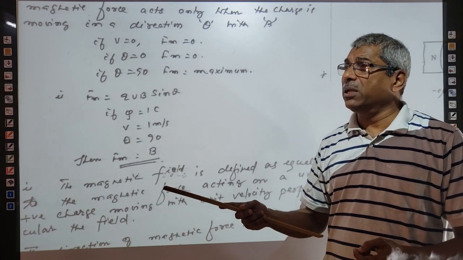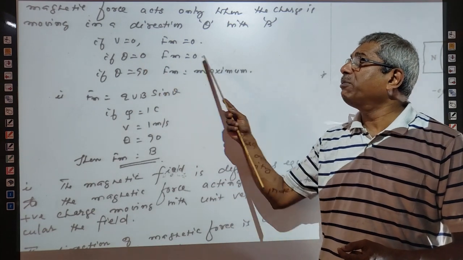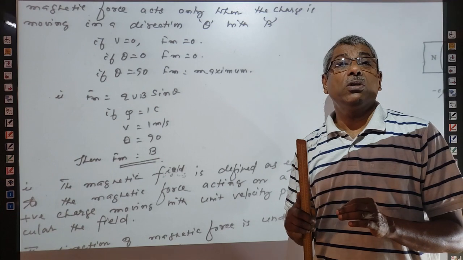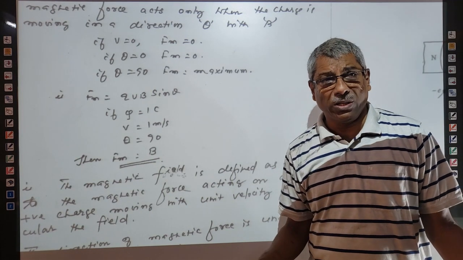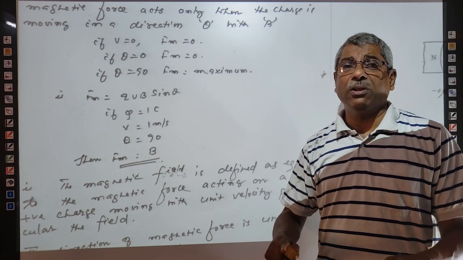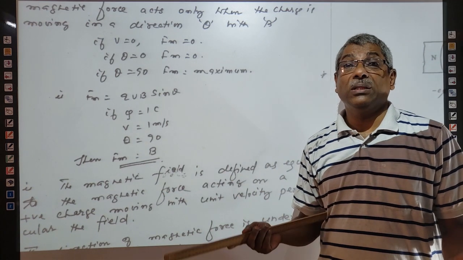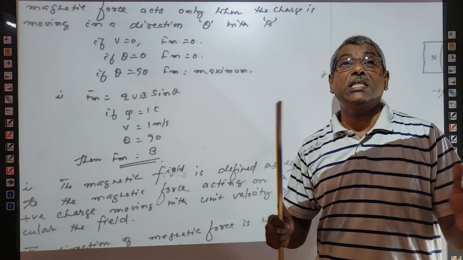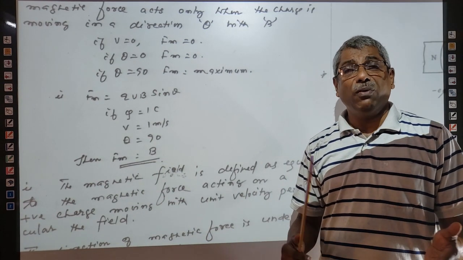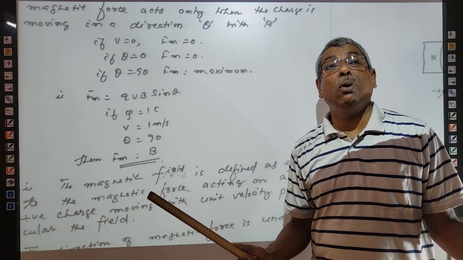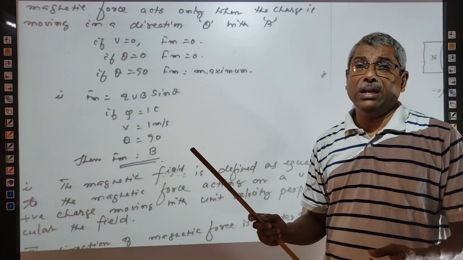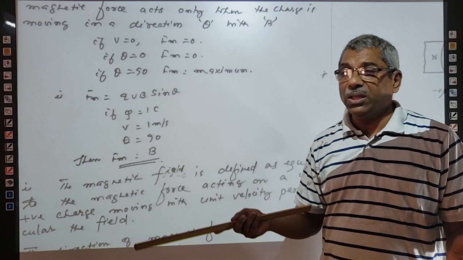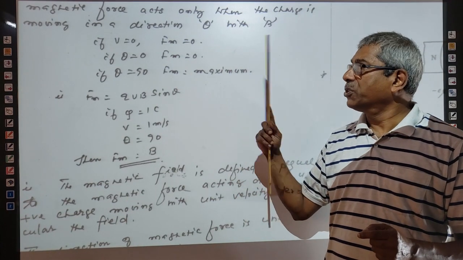So if a charged particle moves in the direction of the magnetic field, it can move, but its velocity always remains constant, because the rate of change of velocity is equal to 0. That is why Fm is equal to 0. So if a charged particle moves in the direction of the magnetic field, it will move with a uniform velocity. Then the change in velocity is equal to 0, acceleration is equal to 0. Therefore, we can say that Fm is equal to 0.